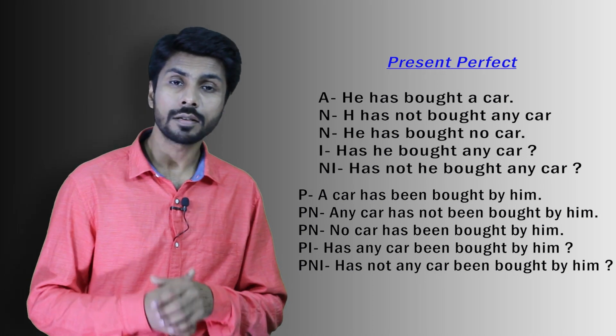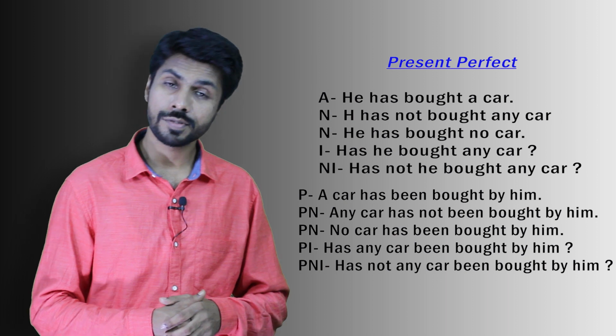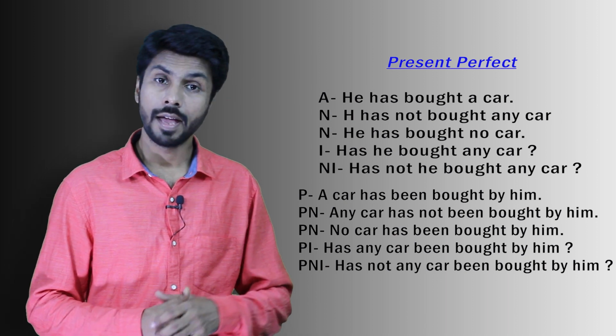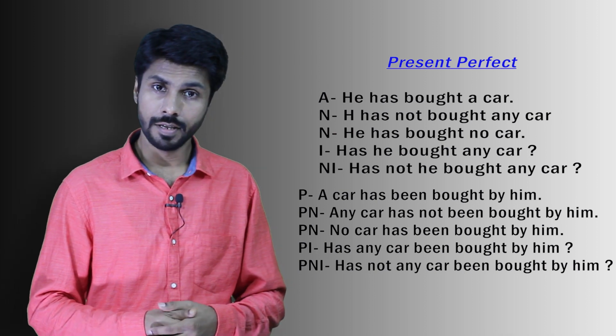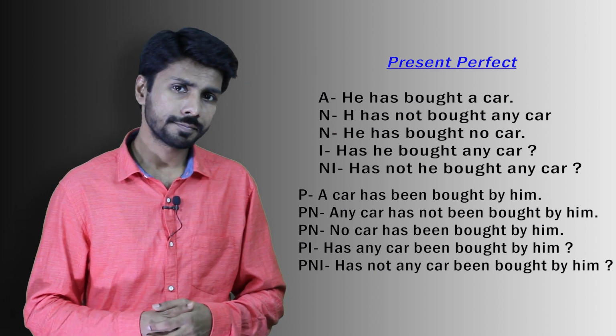He has bought a car. The past participle form of buy is bought. Verb to is also the same. The negative will be he has not bought any car. And the interrogative will be has he bought any car? And negative interrogative, to make sure you are asking someone to confirm, hasn't he bought any car?